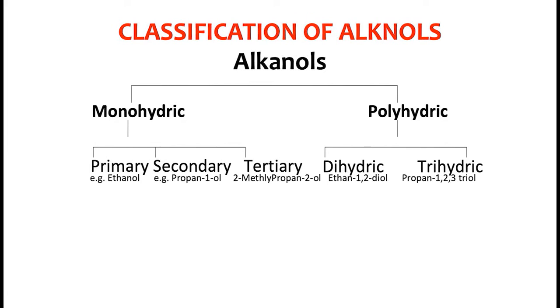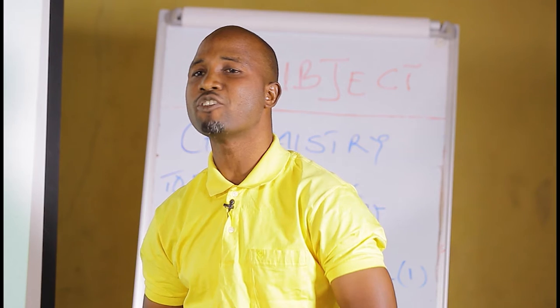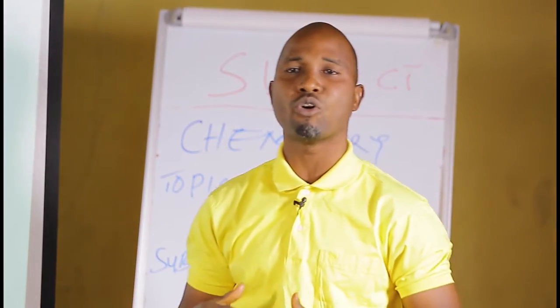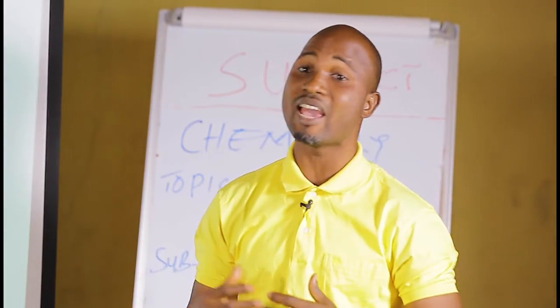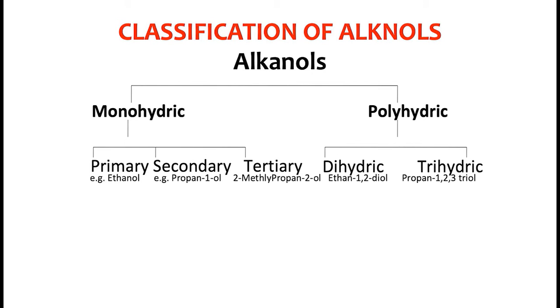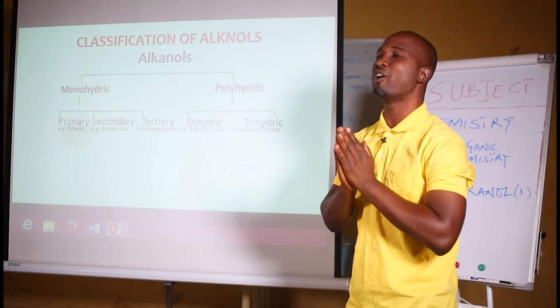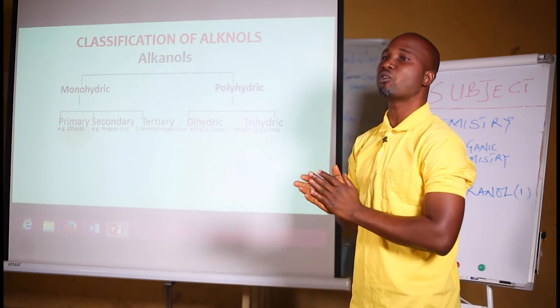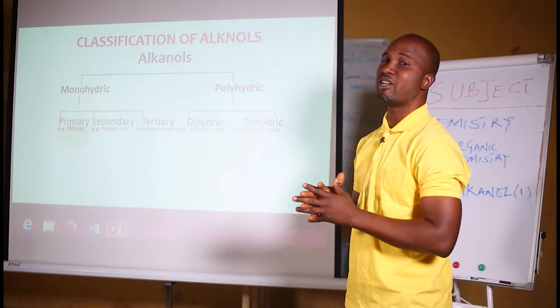Now, classification of alkanol. We classify alkanols based on the number of OH they carry. In my introduction, remember I told you that an alkanol can contain at least one OH, meaning it can contain one and above. If it contains one OH, it is called a monohydric alkanol. But if it contains more than one OH, it becomes a polyhydric alkanol.